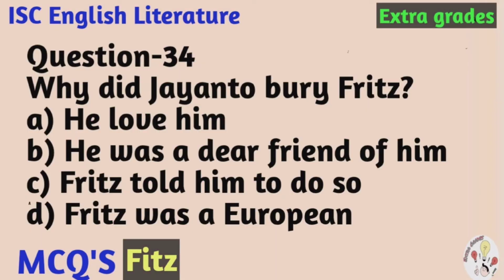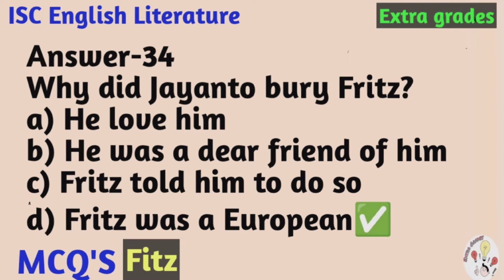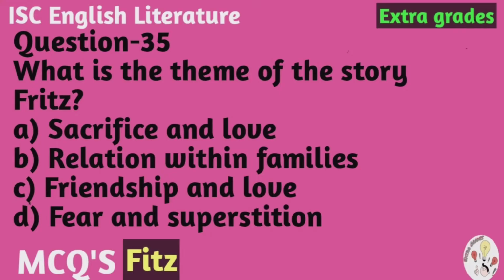Question number 34. Why did Jayanto bury Fritz? And the options are A, he loved him, B, he was a dear friend of him, C, Fritz told him to do so, D, Fritz was an European. And the correct option is D, Fritz was an European. Question number 35.